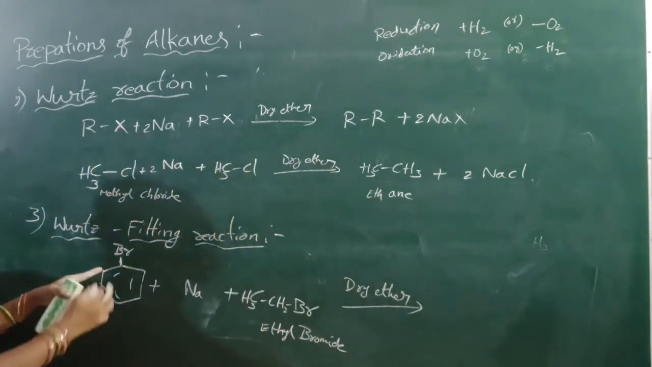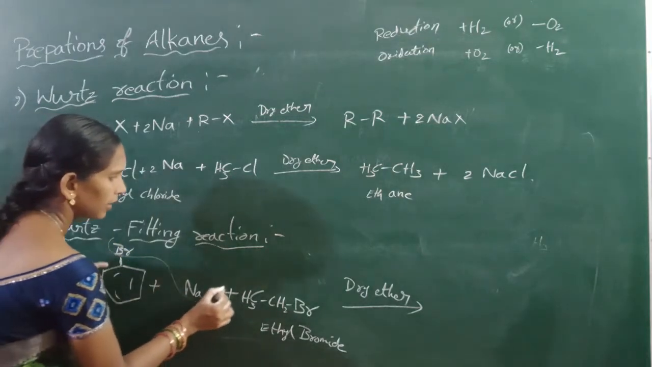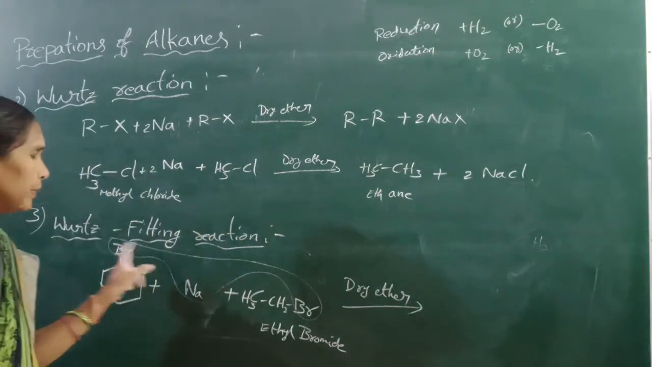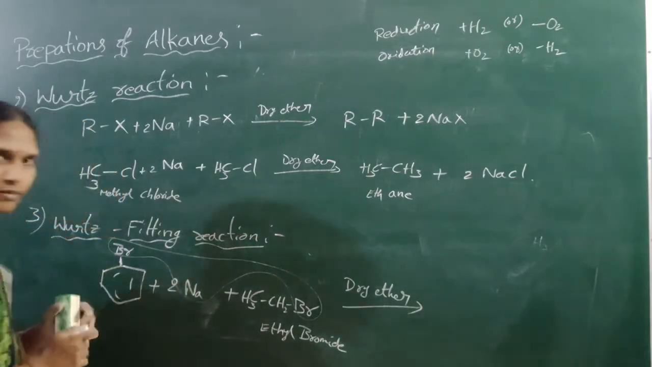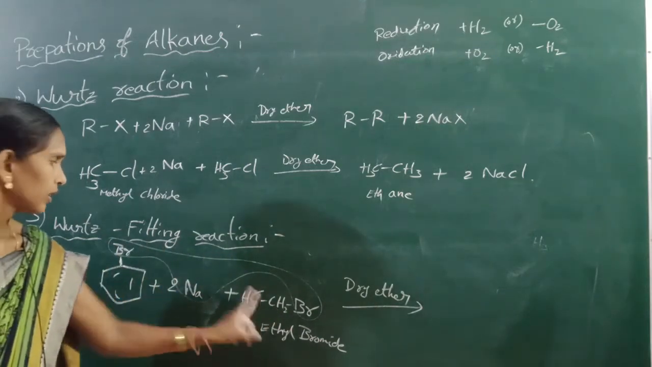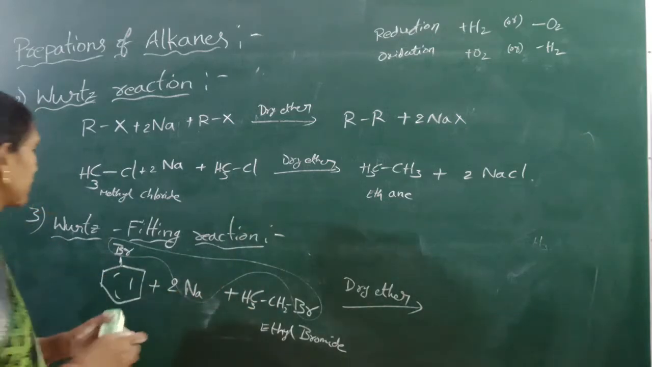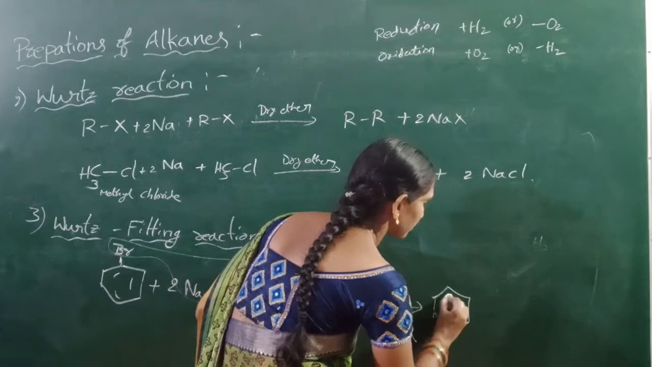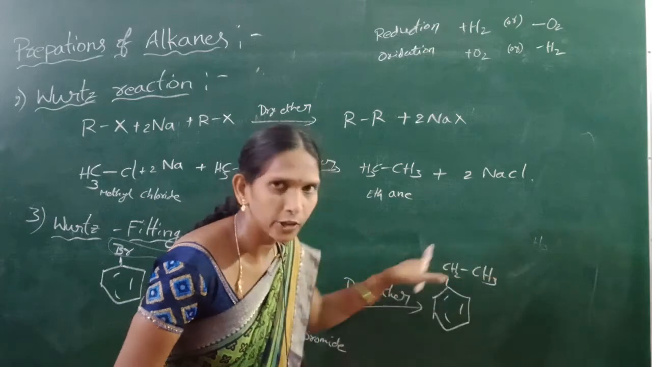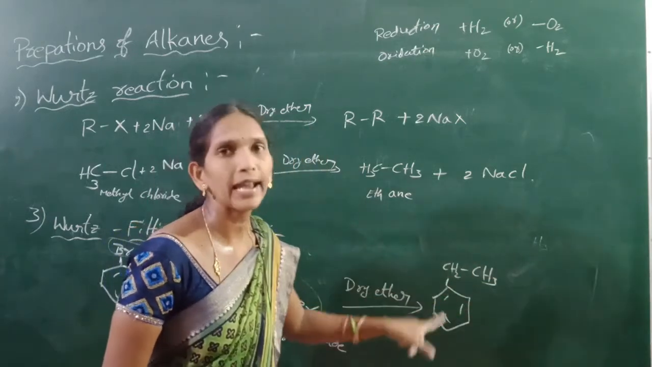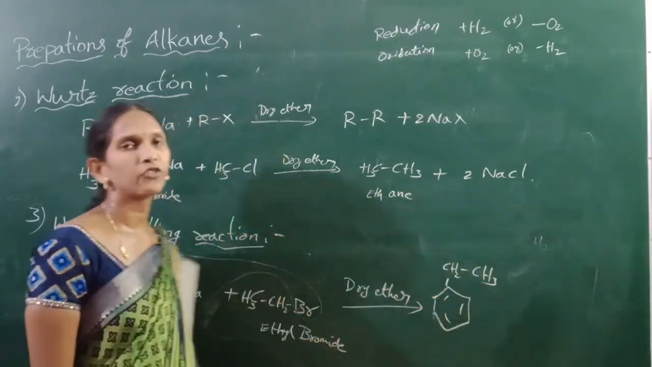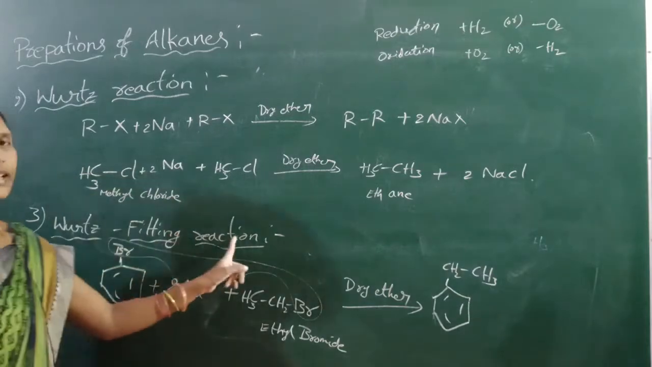To form, okay, here NaBr is eliminated. Here 2 moles of Na, so 2 NaBr is eliminated. You can form benzene with CH2CH3. This is the ethyl group, this is benzene. So ethyl benzene is formed, this is an alkane. This is the Wurtz-Fittig reaction.